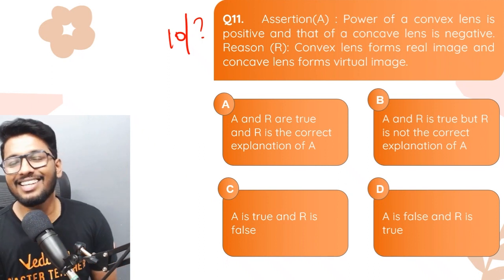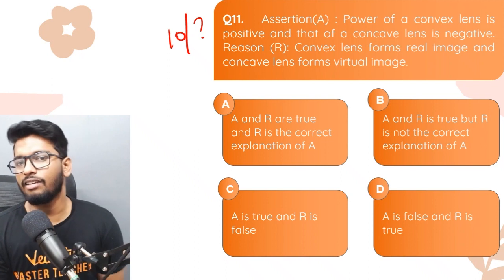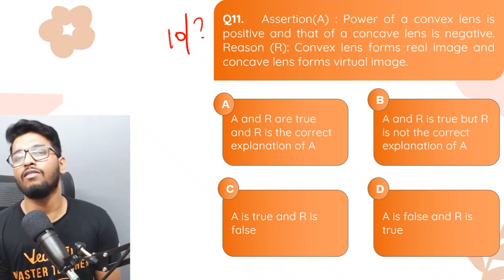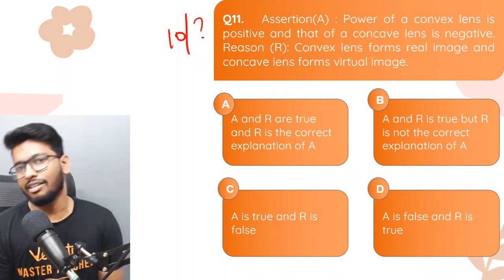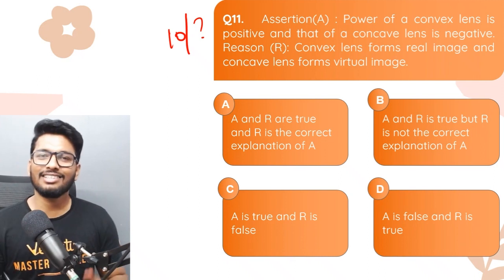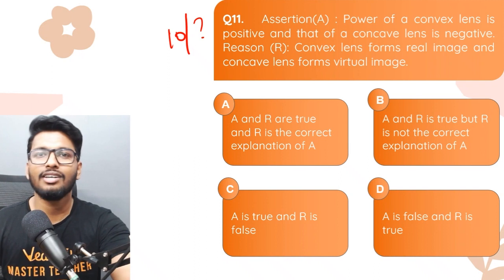Let's go. All right. So here's the question, guys. Assertion: the power of a convex lens is positive and that of a concave lens is negative. Reason: convex lens forms real image and concave lens forms virtual image. Options: assertion and reason are true, reason is the correct explanation for assertion; assertion and reason are true, reason is not the correct explanation for assertion; assertion is true, but reason is false; or assertion is false, but reason is true.